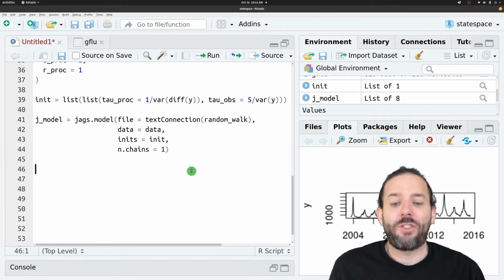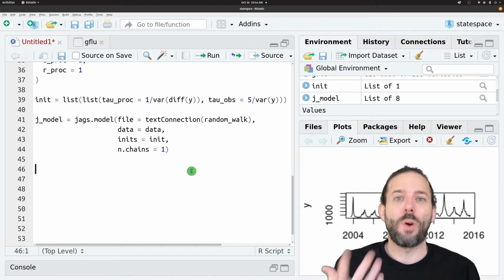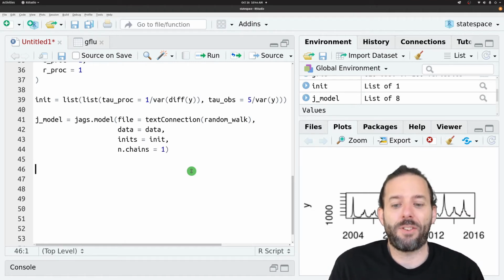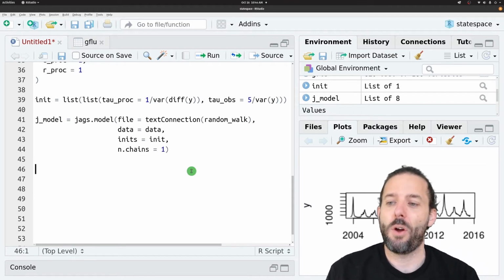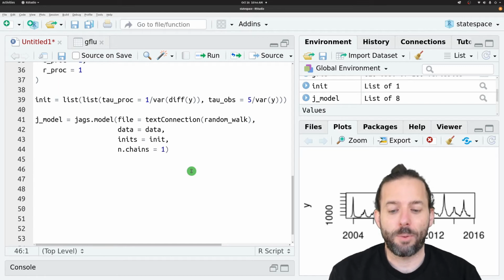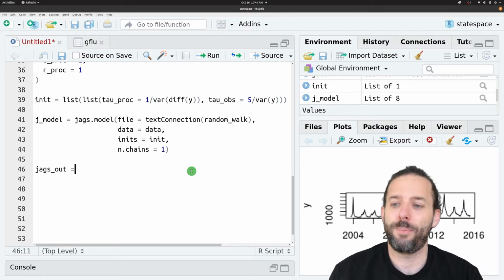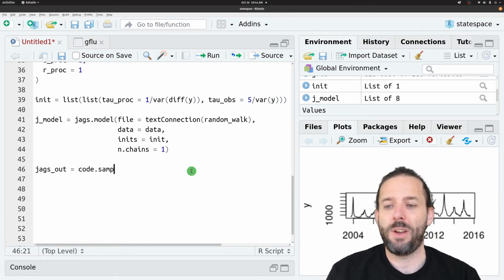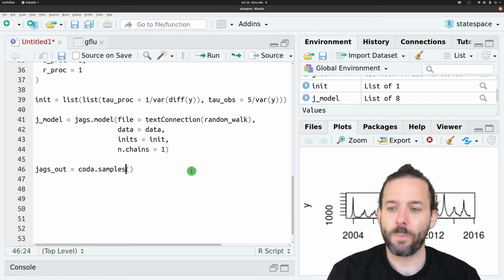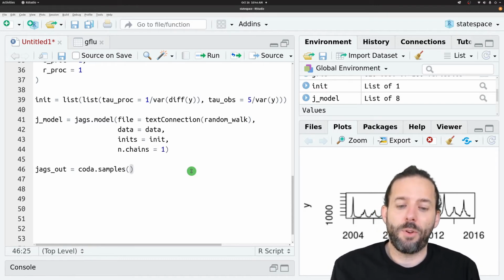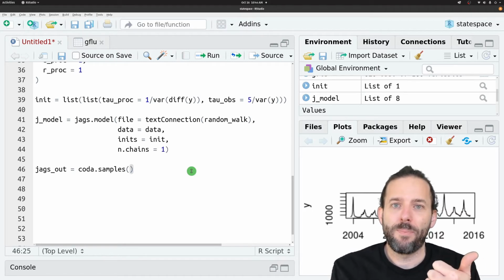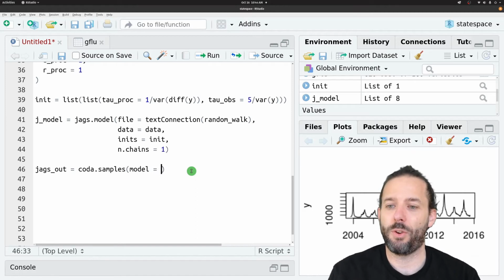The way that we get JAGS to actually do something to run the model forward is using the coda.samples function. And so we're going to run coda.samples, and we'll store the output in jags_out, and we'll set this equal to coda.samples. And coda.samples is going to take a model name. So model is equal to, and that's our j_model here.